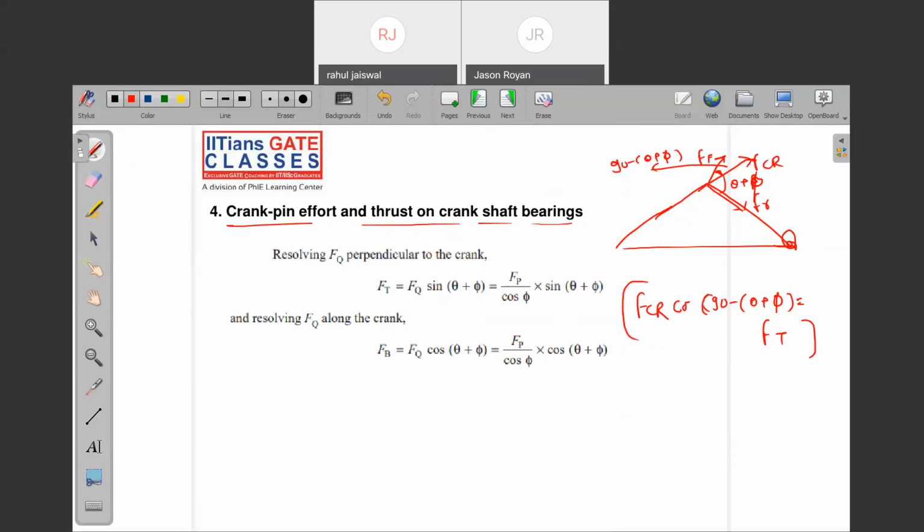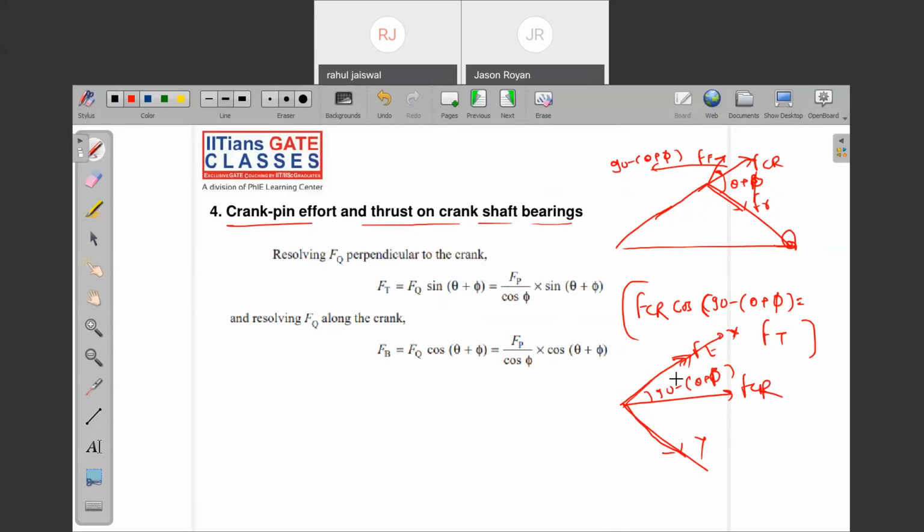The horizontal component. Can you see the diagram? Let me draw it. This is FT. This is the component. Let's say this is the y-axis, this is the x-axis, and this is the connecting rod. This is making an angle 90 minus theta plus phi. So if I want to resolve the component, FCR horizontal component will be what?